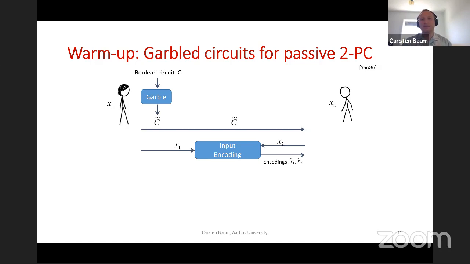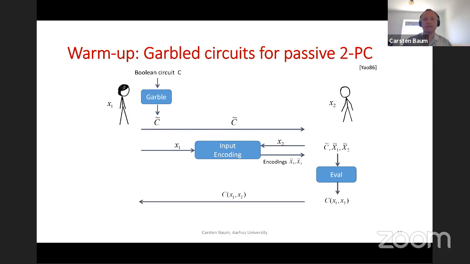Once Bob has these two encodings, then the evaluation algorithm guarantees that Bob gets the correct output of this computation, which is C applied to x1 and x2. And at the same time, the garbling ensures that all that Bob learns is actually C applied to x1 and x2 and nothing else, right?